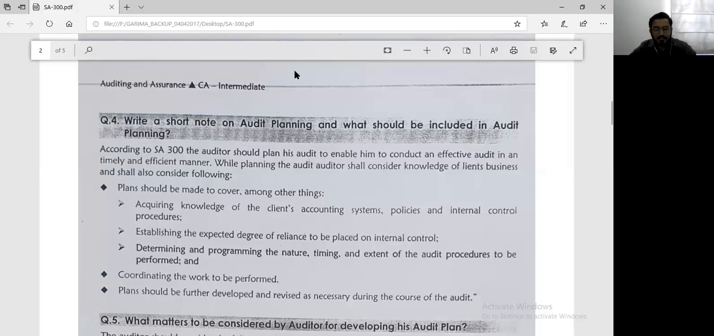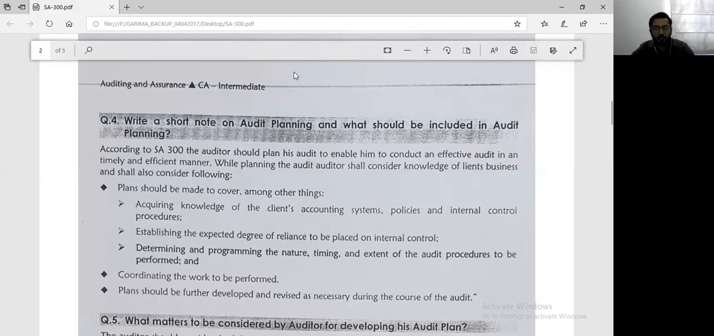Once you understand this, then you will decide based on your judgment how much degree of reliance can be placed on the internal control. And we understood this yesterday, that if you can place more reliance on the internal control, then the audit procedures will comparatively be lesser, and vice versa. After this, you will determine and program the nature, timing, and extent of your audit procedures to be performed. So point number 2 and point number 3 are linked. The degree of reliance on the internal control will decide upon the extent of your audit procedures to be performed.